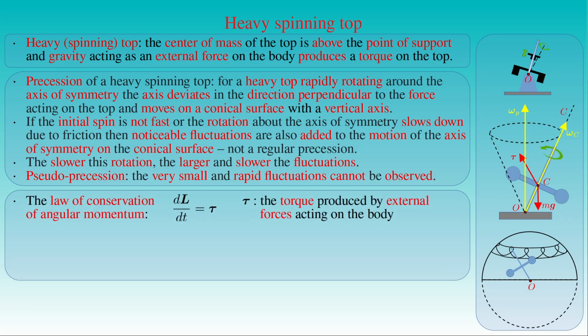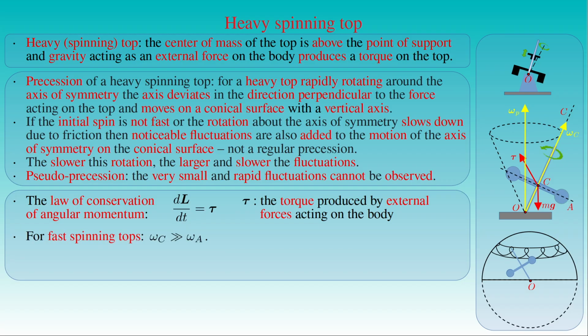The explanation of this motion is based on the law of conservation of angular momentum, stating that the time derivative of the angular momentum L of a rotating rigid body is equal to the torque tau produced by the net force acting on the body. Because the torque does not vanish for a heavy spinning top, the angular momentum of the top is not constant but a time-dependent vector.